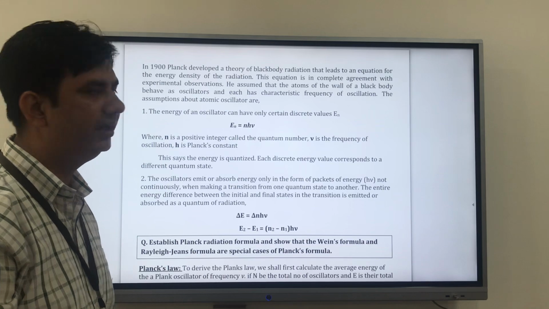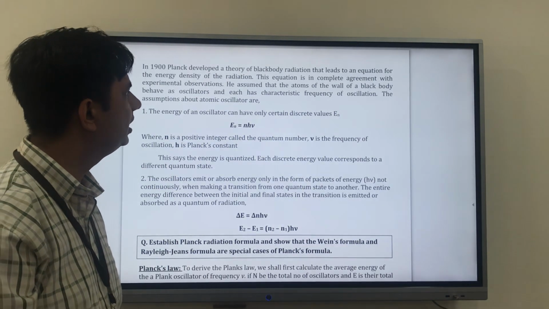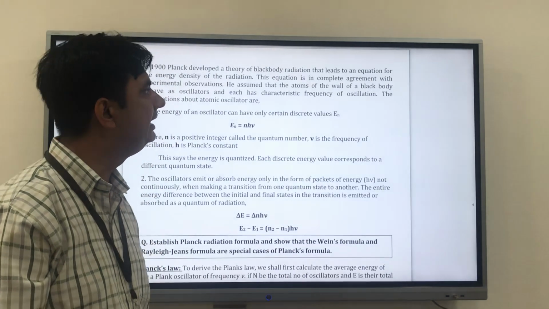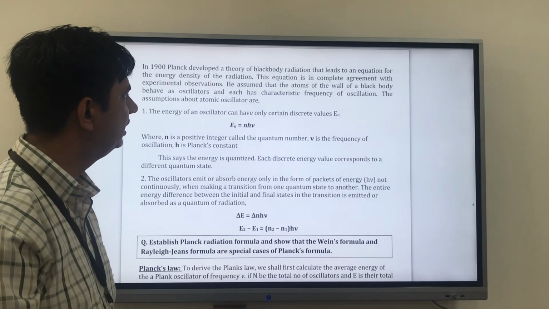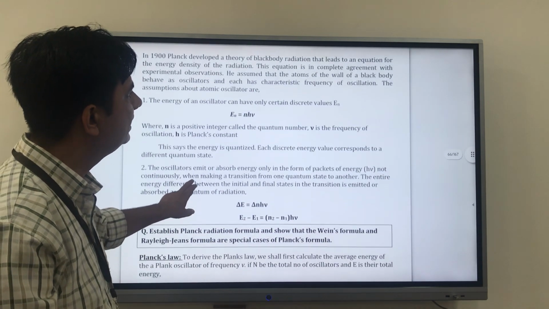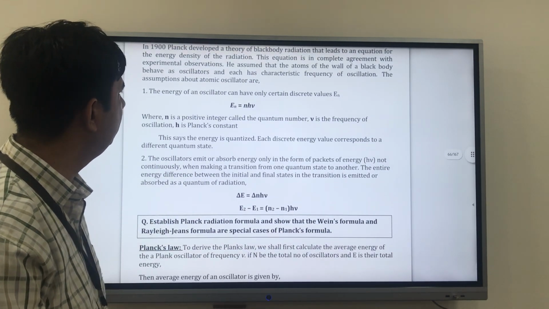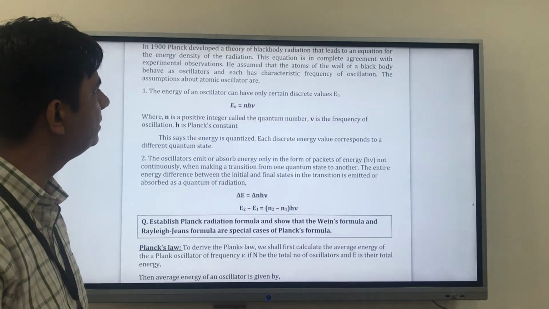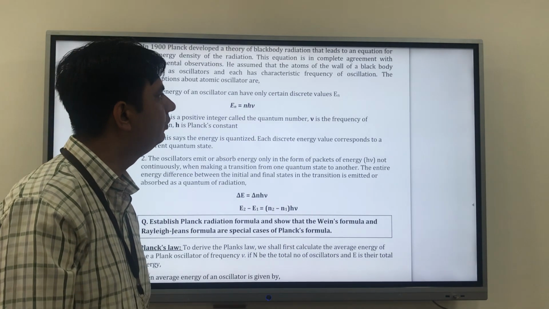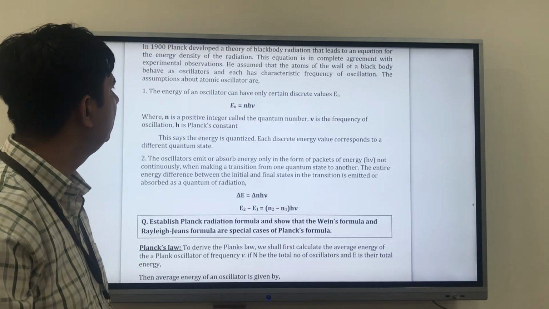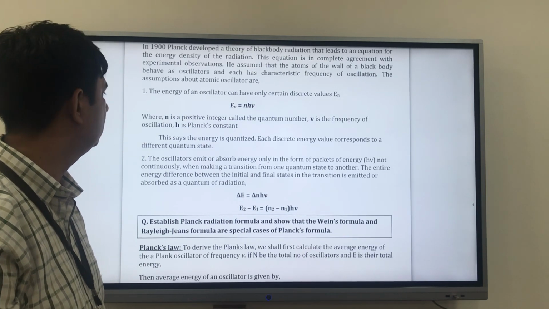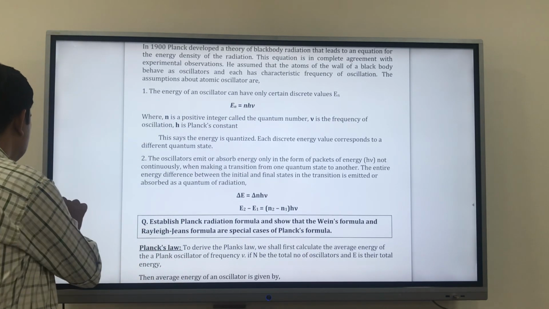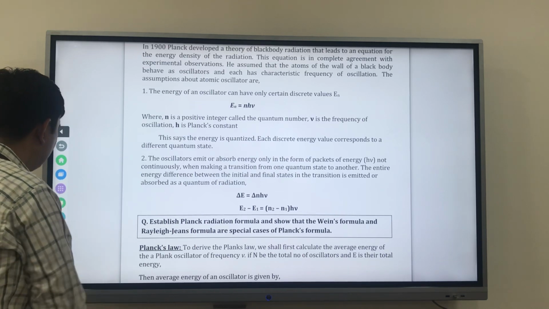In 1900, Planck developed a theory of black body radiation that leads to an equation for the energy density of the radiation. This equation is in complete agreement with the experimental observation, and he assumed that the atoms of the wall of a black body behave as oscillators, and each has a characteristic equation of oscillation. So we have learned this.